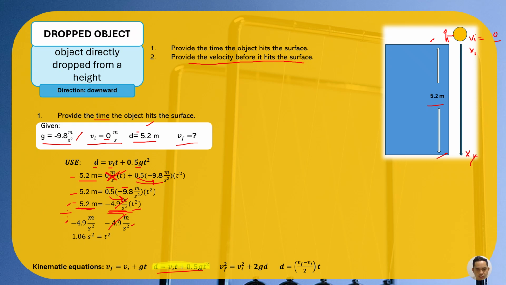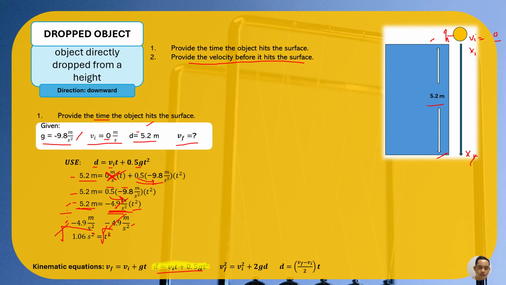And if you notice, the time is squared, so all we need to do to get rid of the square is to take the square root of both sides. So we get the square root of 1.06. Since it is squared, the radical sign and the square cancel each other out.